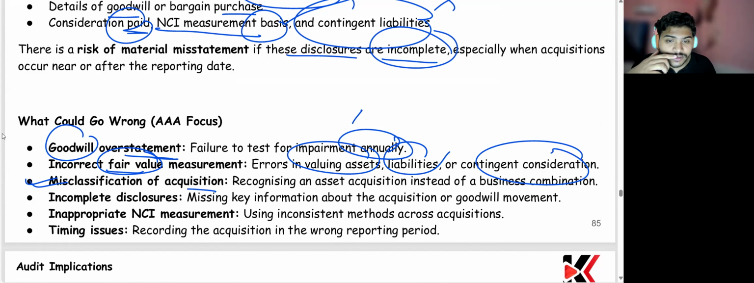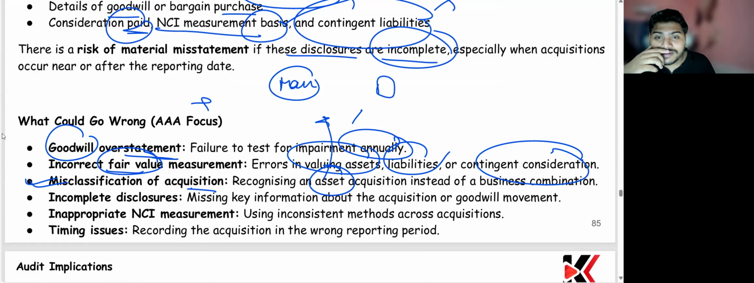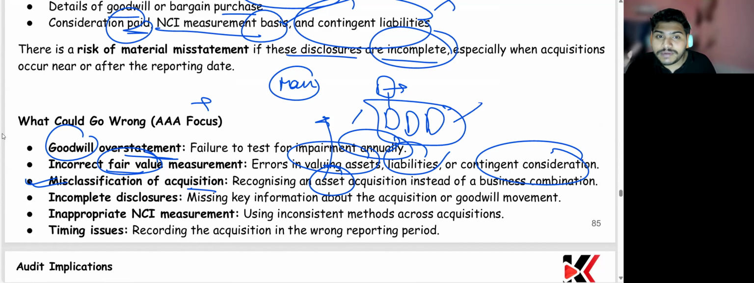Misclassification of the acquisition. Suppose you're buying a business combination and you're recording it as an asset. So it could be a wrong thing. And what if you're buying an asset and you're recording it as a business combination? You're buying machinery. Suppose there's a company. The company is a dummy company, but it owns 100 properties. So ultimately, whatever you're paying is equivalent to the 100 properties.